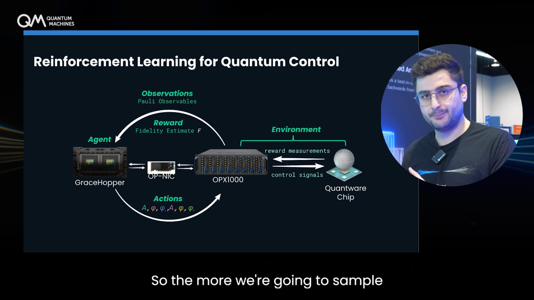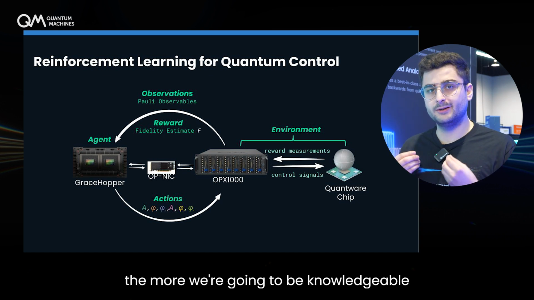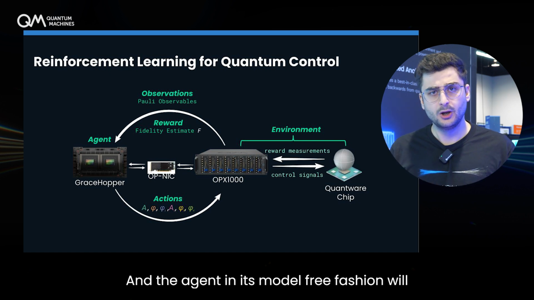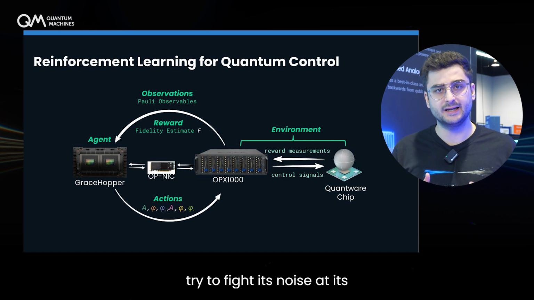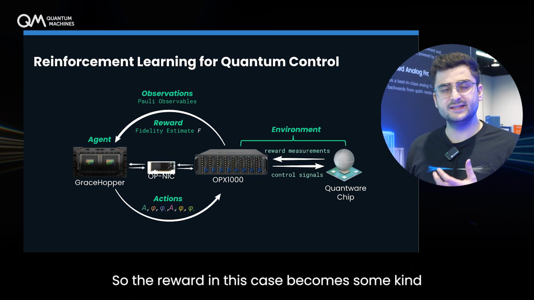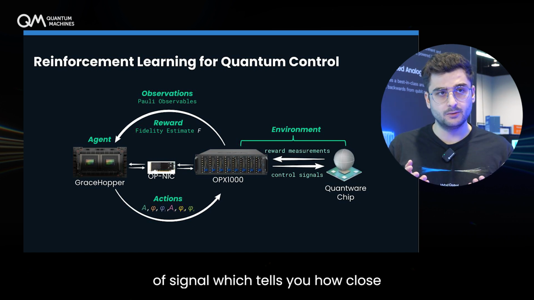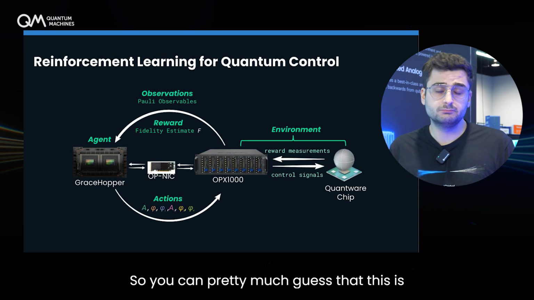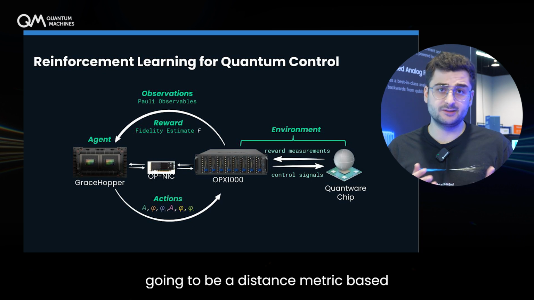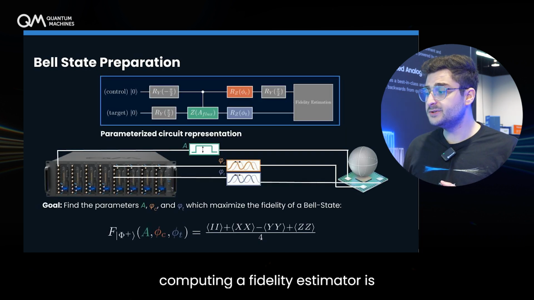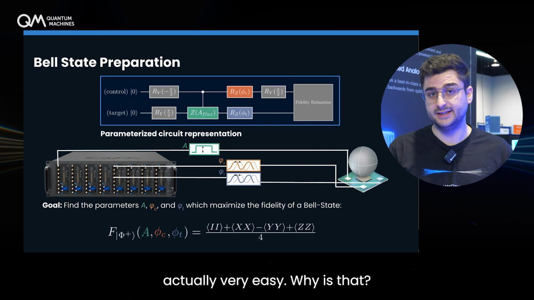So the more we sample from the experiment, the more knowledgeable we become about what's actually going on. And the agent, in its model-free fashion, will try to fight this noise at its best by finding the right action compensating this noise. So the reward in this case becomes some kind of signal which tells you how close you are to your target state. So you can pretty much guess that this is going to be an instance metric based on the fidelity, for instance. And in the Bell state specifically, computing a fidelity estimator is actually very easy.